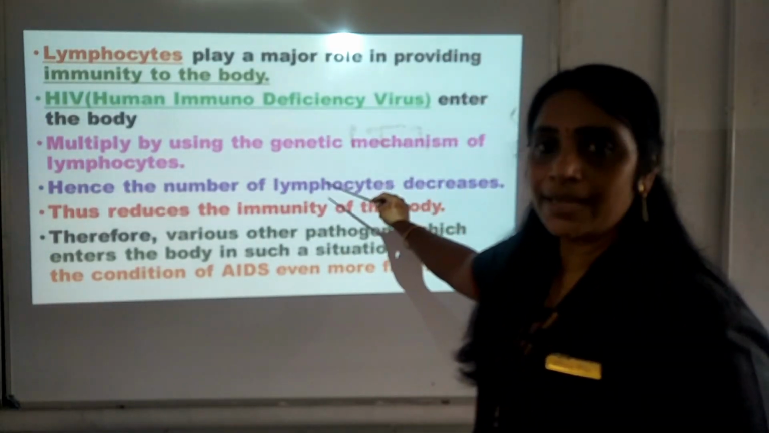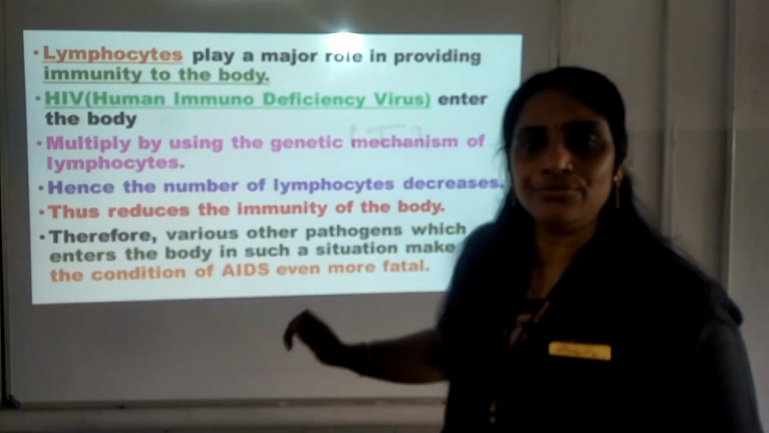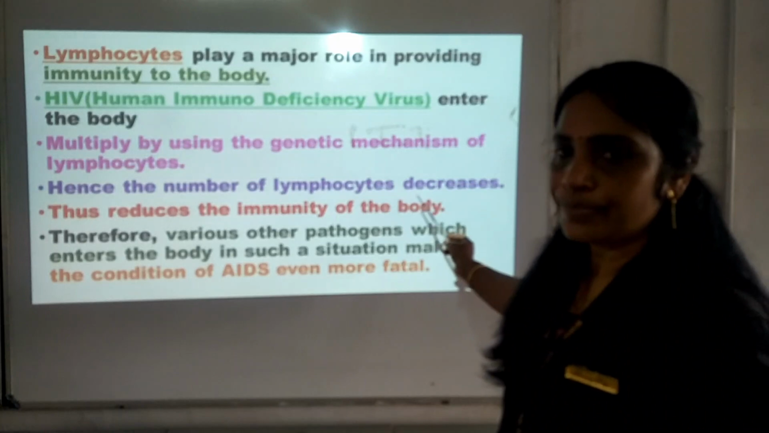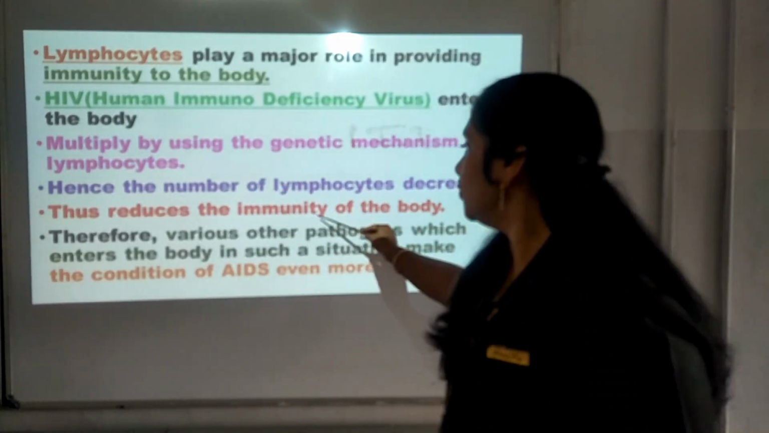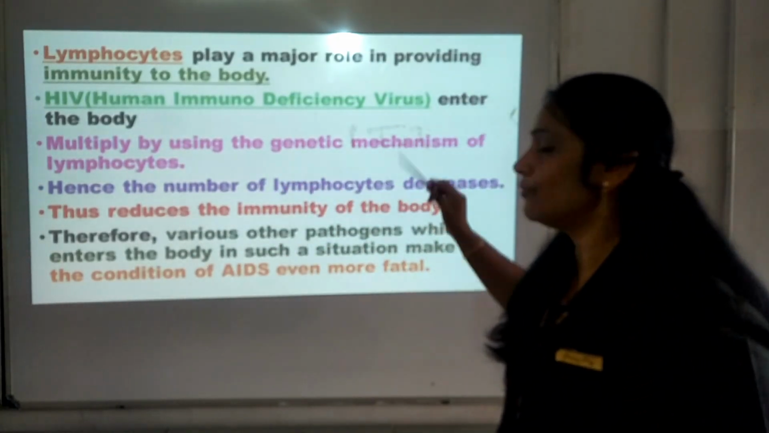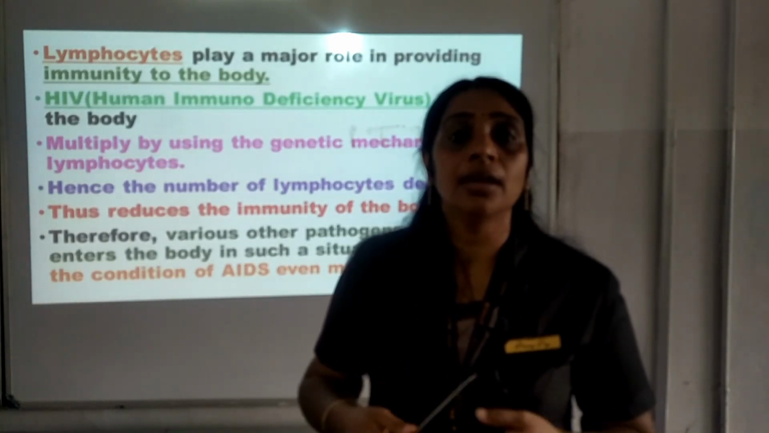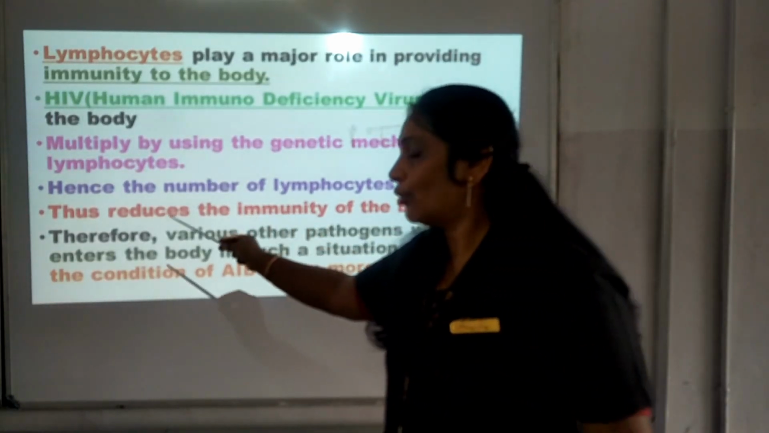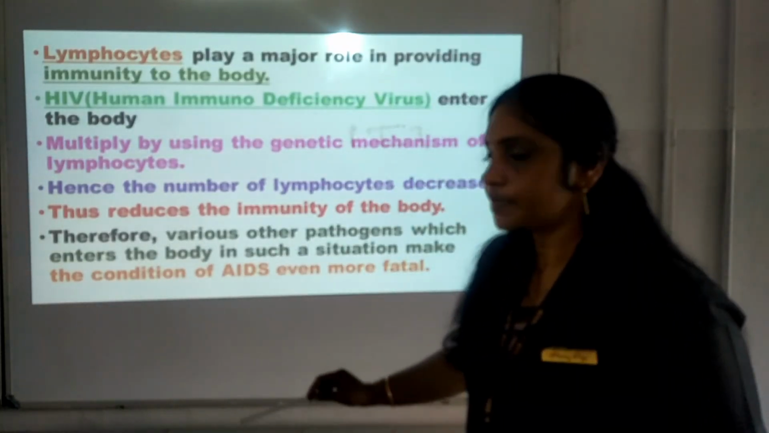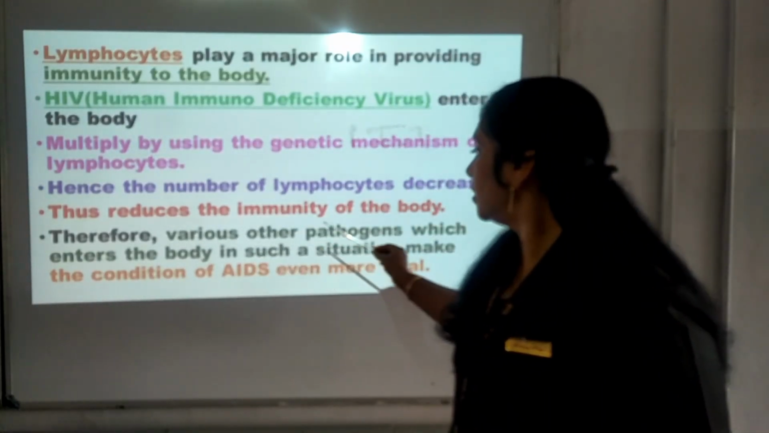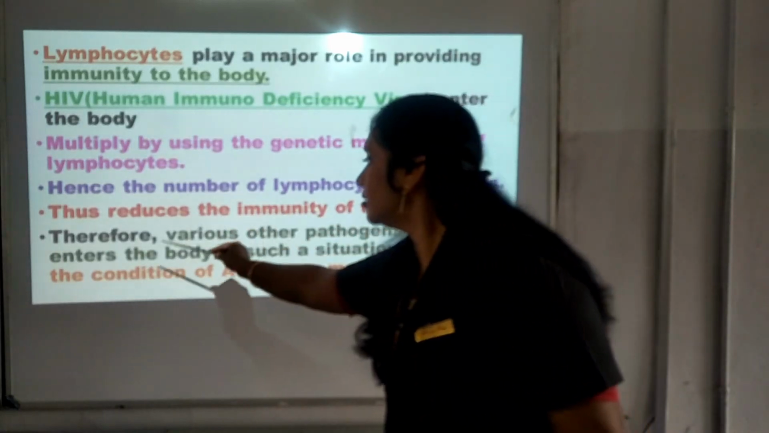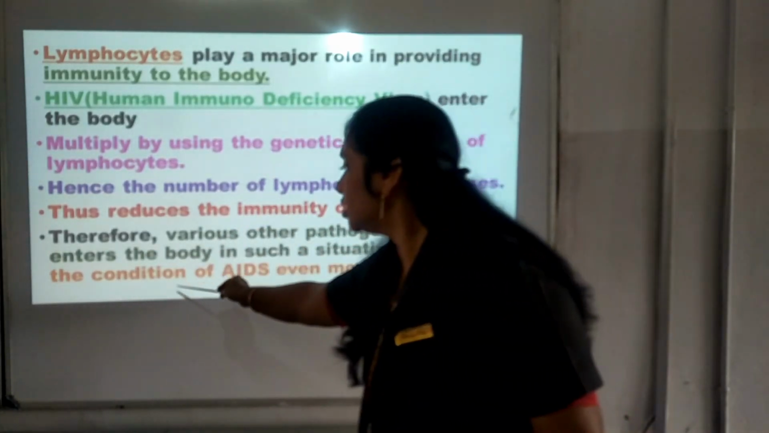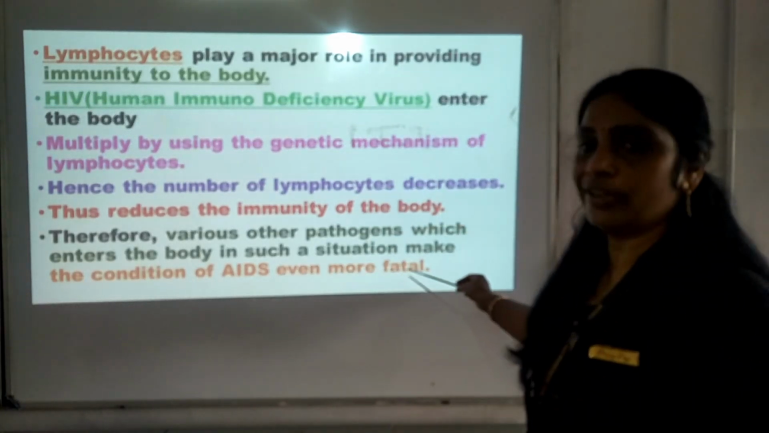Thus it destroys the lymphocytes. So what will happen? The number of lymphocytes decreases, thus reducing the immunity of the body. When the number of lymphocytes decreases, the immunity of the body decreases, and this part is important. Various other pathogens which enter the body in such a situation make the condition of AIDS even more fatal.